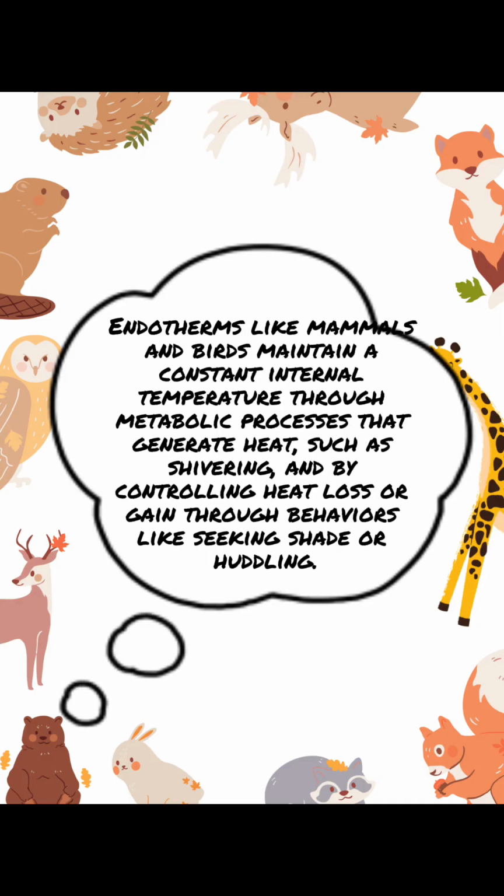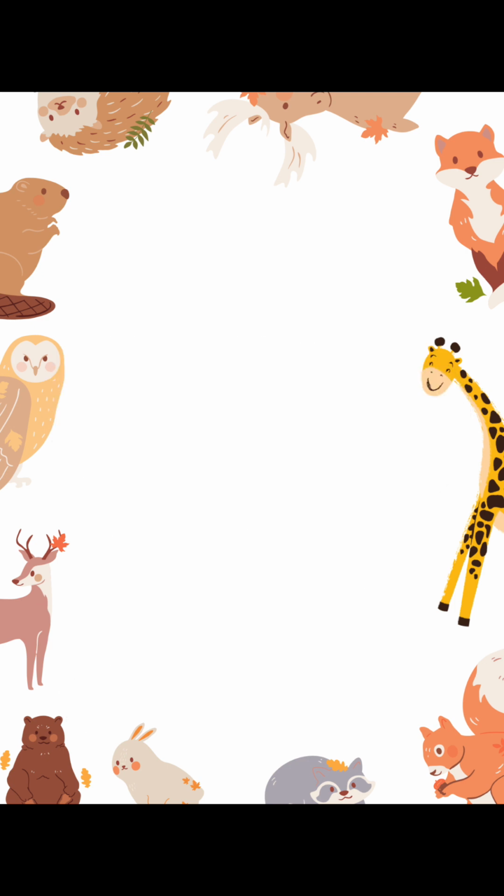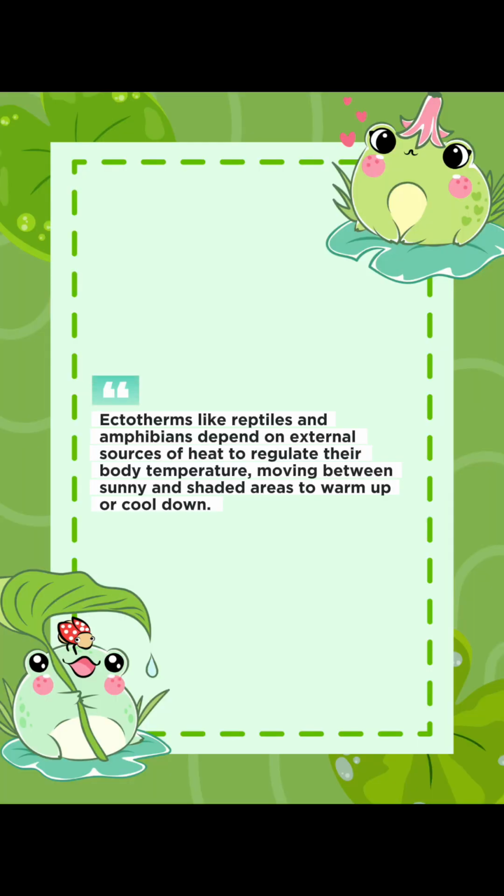Endotherms, like mammals and birds, maintain a constant internal temperature through metabolic processes that generate heat, such as shivering, and by controlling heat loss or gain through behaviors like seeking shade or huddling. Ectotherms, like reptiles and amphibians, depend on external sources of heat to regulate their body temperature, moving between sunny and shaded areas to warm up or cool down.